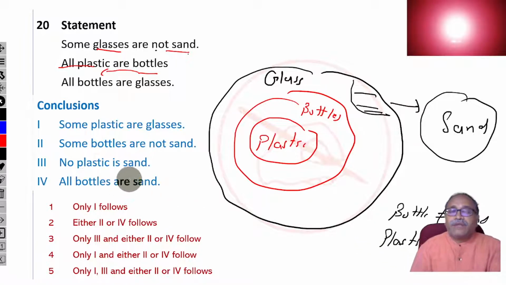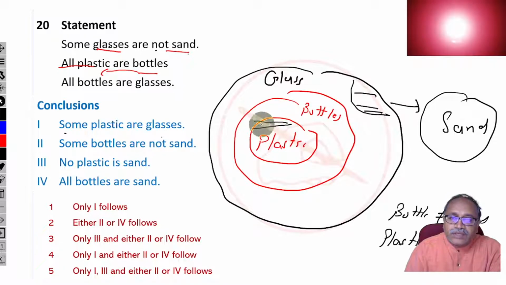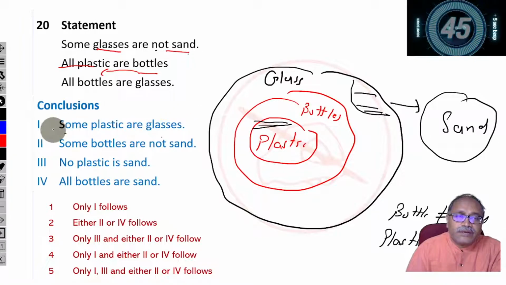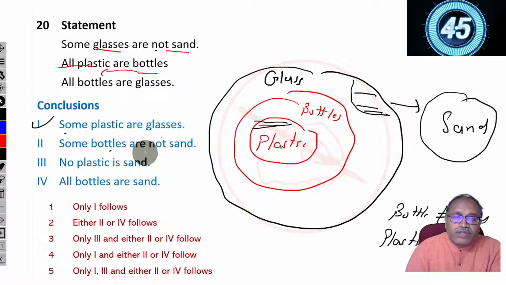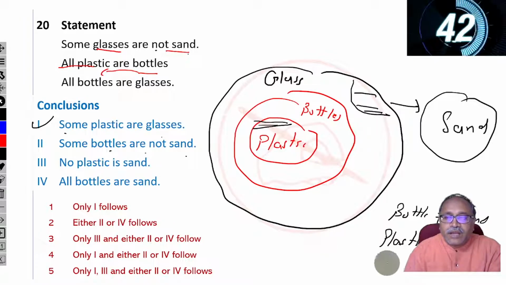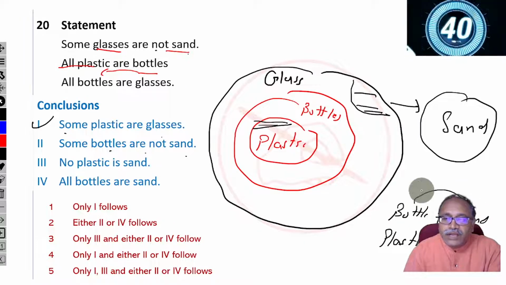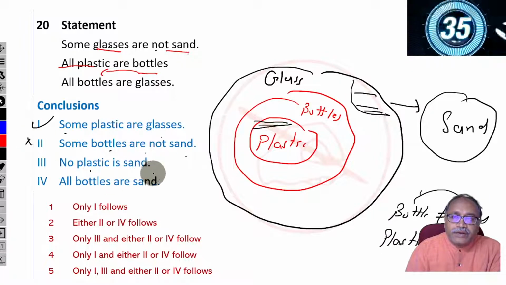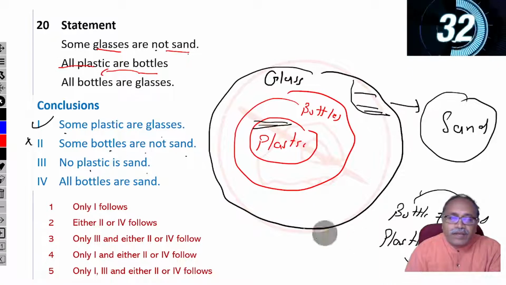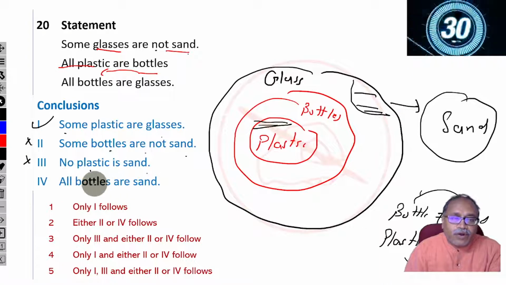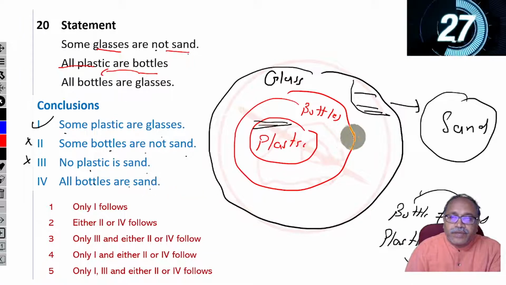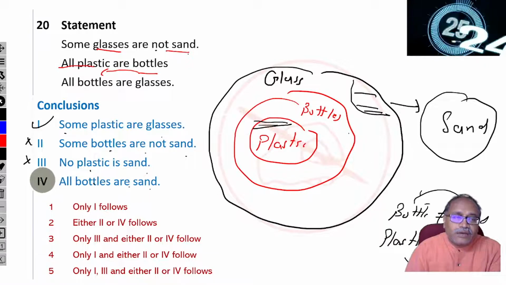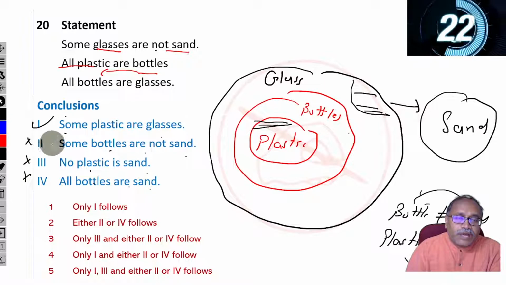Okay, let's come and verify the options. Some plastics are glasses. As all plastics are glasses, therefore some plastics are glasses is correct. Some bottles are not sand. I can't say anything about bottle and sand. Remove this. No plastic is sand. Again, from plastic and sand, nothing can be said. Remove this. All bottles are sand. Nothing can be said between bottle and sand. Remove this. So my answer is 1.